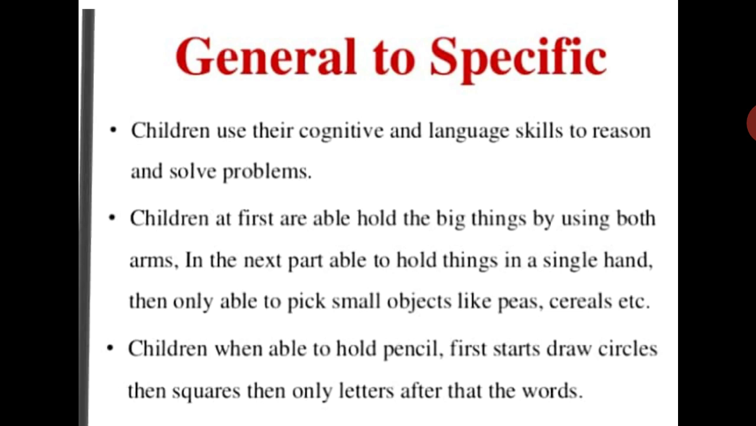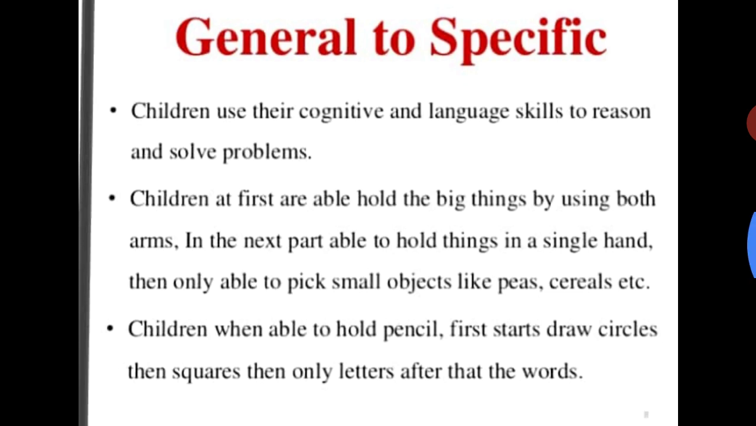Next, children at first are able to hold big things by using both arms. In the next part, they are able to hold things in a single hand. Then only they are able to pick small objects like peas, cereals, etc. General to specific means from easy to hard. Firstly the children are able to learn and perform the easy task, and then they move towards the hard task.